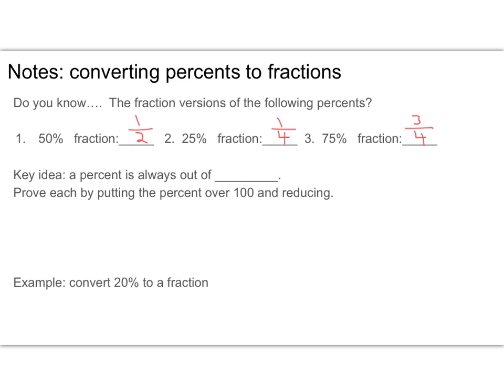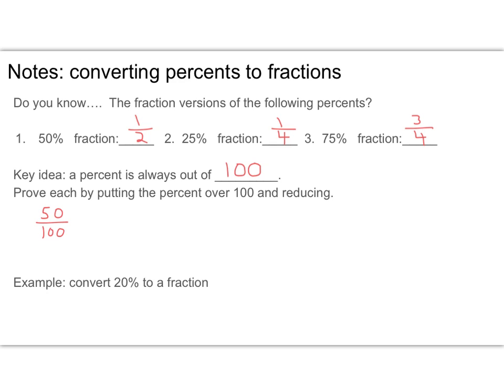So you may or may not have known those, and that's fine. But the key idea here is that a percent is always out of 100. And that's how we're going to figure out how to convert from percent to fractions. So, for example, the way I do number 1, which is 50%, is I put it over 100, and then I reduce that.